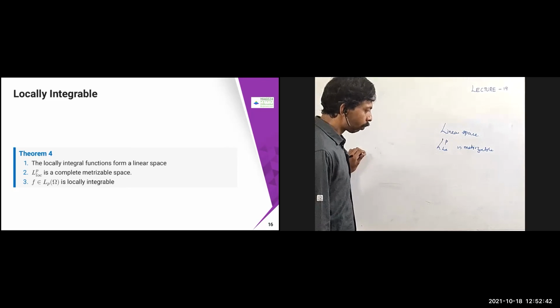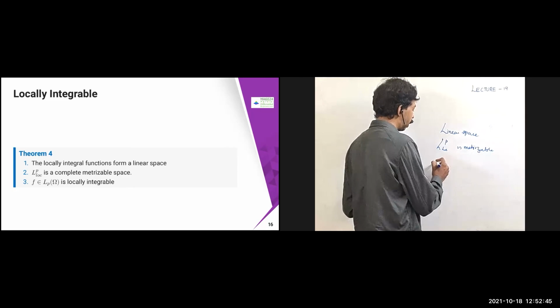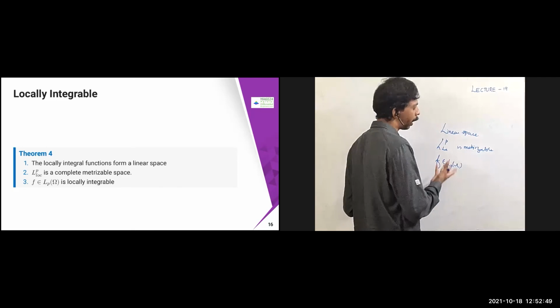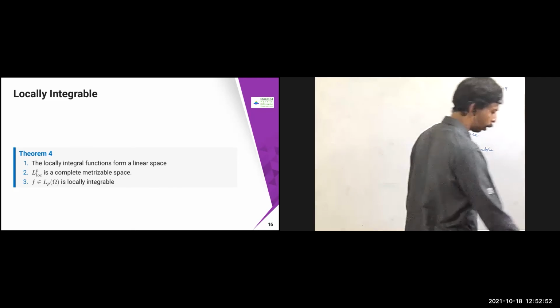And if you take any function in L^p of Omega, that is going to be locally integrable, because it is already globally integrable. Therefore, automatically it is locally integrable.